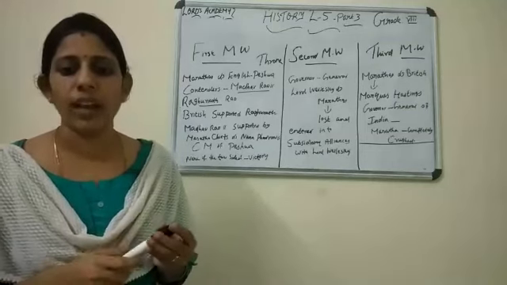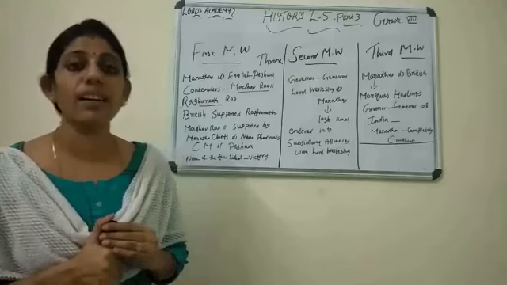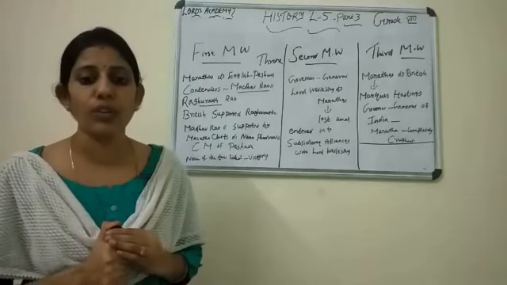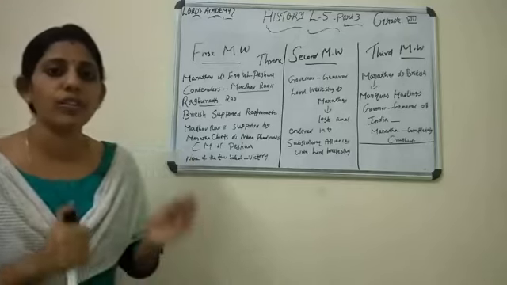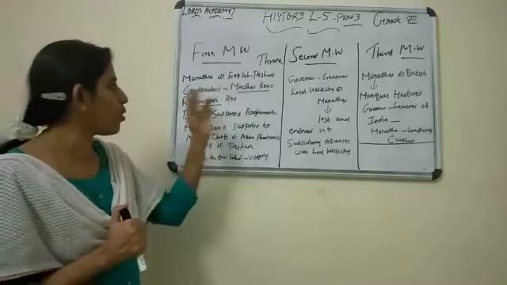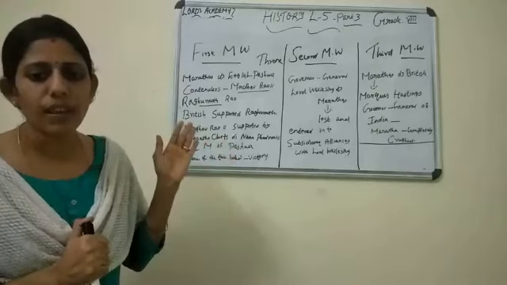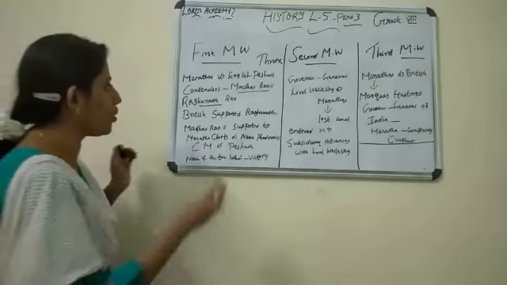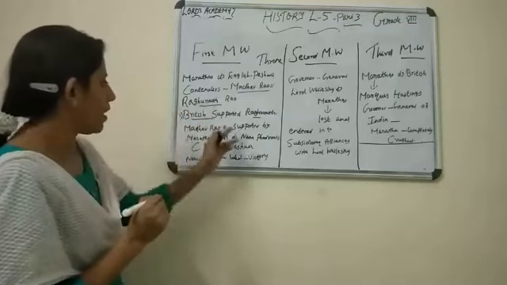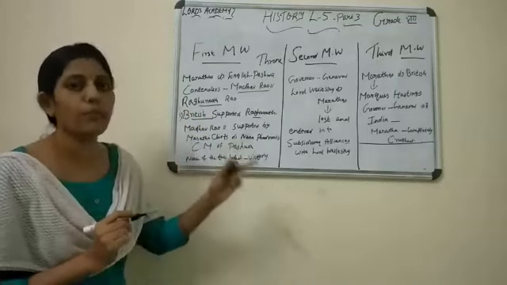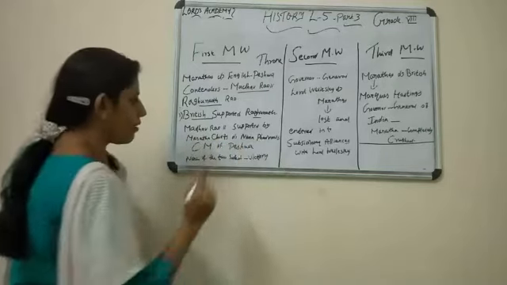So just note it. The First Maratha War was fought between the Marathas and the English over the issue of succession to the throne of Peshwa. And the contenders of this throne were Madhav Rao and Raghunath Rao. Clear? Now, who supported Raghunath? The British supported Raghunath. And Madhava Rao was supported by whom? By the Maratha chiefs and Nana Patnavis.